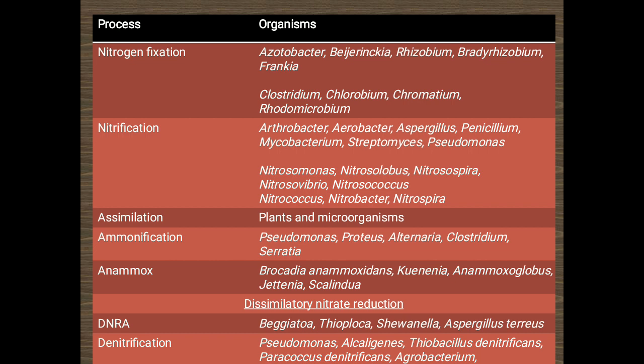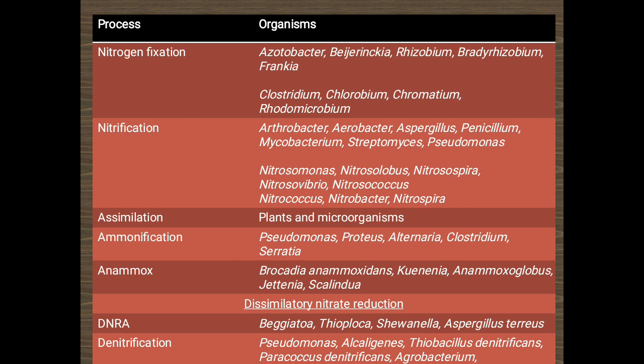Then we have assimilation. Assimilation is carried out by all the plants and microorganisms because it is basically uptake of nitrate or uptake of ammonia from the soil and incorporating it into their own amino acids or proteins. This is shown by all the plants and microorganisms living in the soil. Then we have ammonification. Ammonification is a process that is carried out by organisms both aerobically and anaerobically, where they are degrading the organic matter and converting it into inorganic ammonium. So here we have conversion of organic into inorganic matter.